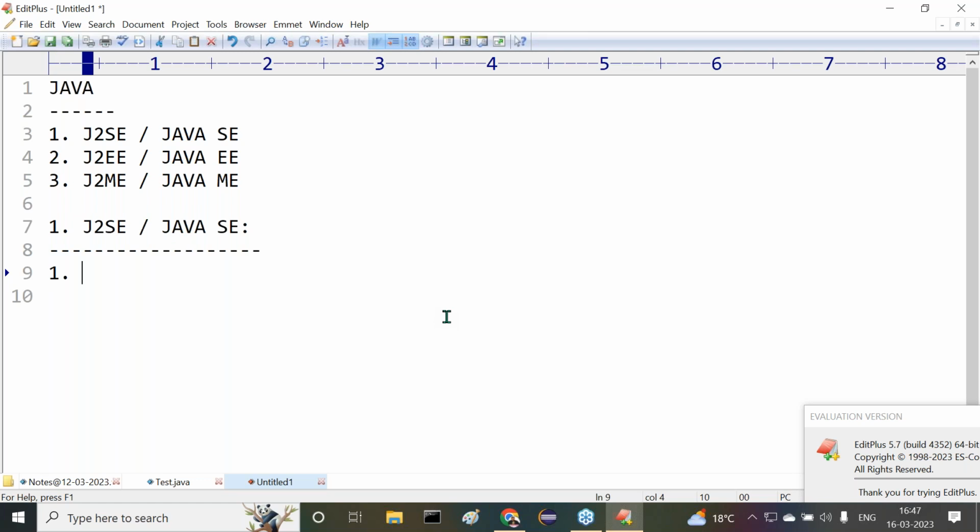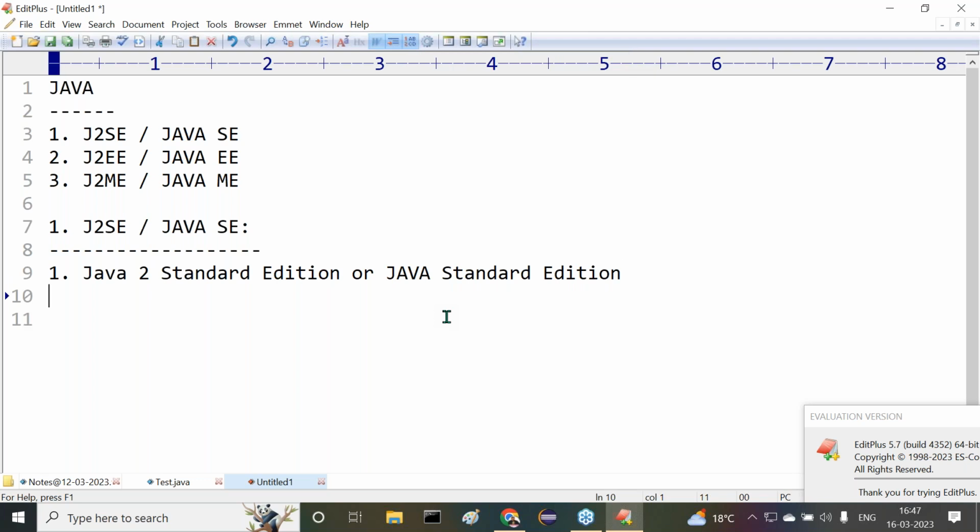J2SE stands for Java 2 Standard Edition, or nowadays simply Java Standard Edition. That's okay, fine. Then what will it cover? It's basic, that means it's a standard version. It's okay, but what will it cover?